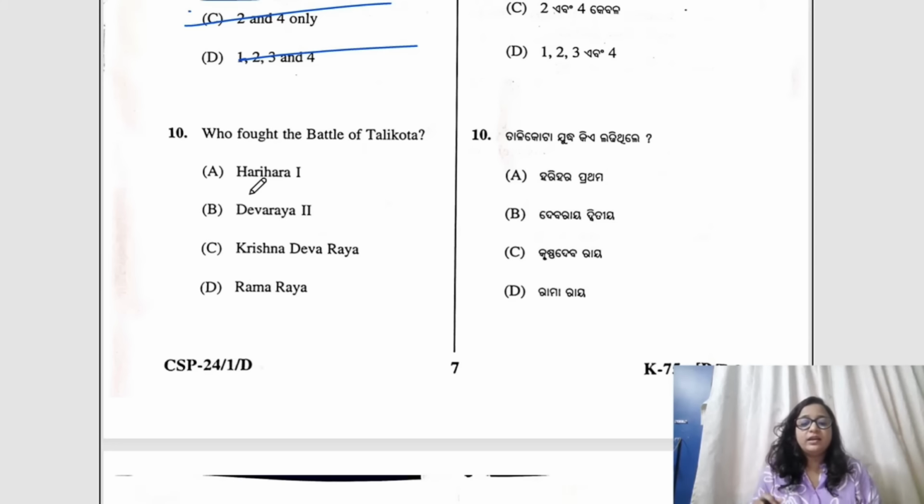Okay, the Deccan Sultanates were an alliance of the rulers of Bijapur, Golconda, then Ahmednagar and Bidar, and the battle resulted in the victory of the Sultanates and led to the collapse of the Vijayanagar Empire. Very, very important. Okay, so here the correct answer would be D, Rama Raya.